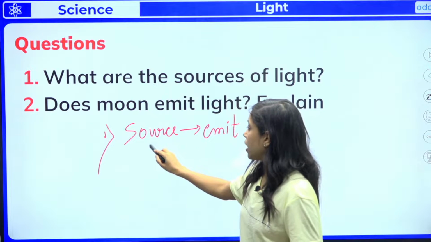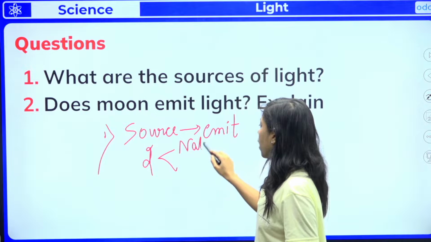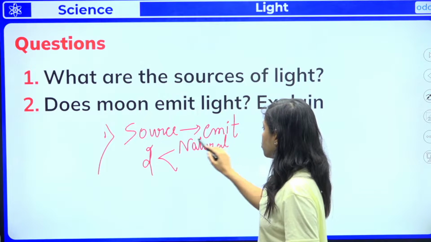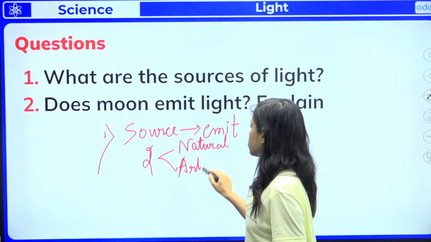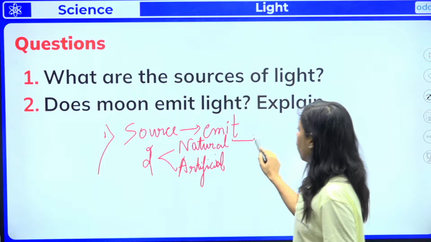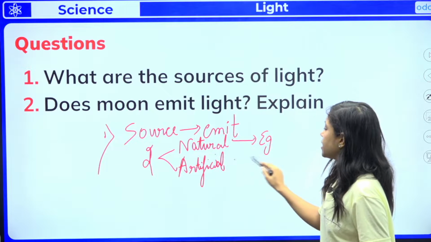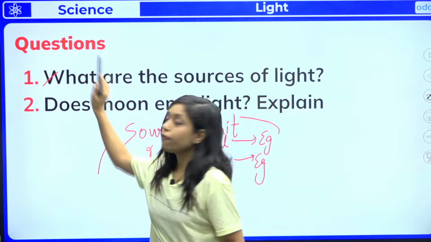And next you have to tell two different types of sources, right? You have to tell what are natural sources of light and what are artificial sources of light, right? You have to give the definition and also you have to give some examples for both of things. So if you write all these things, your question number 1 will be complete.